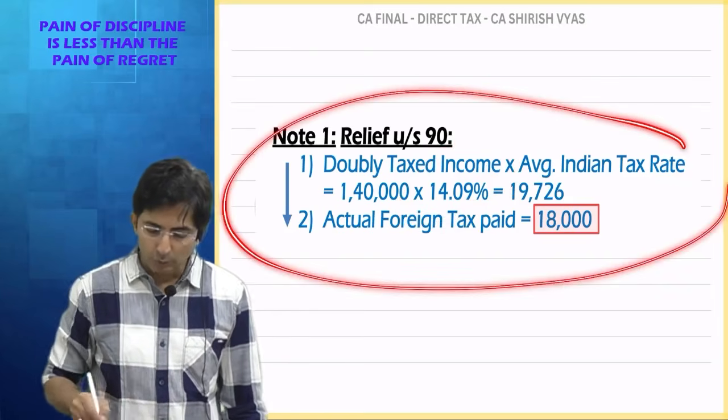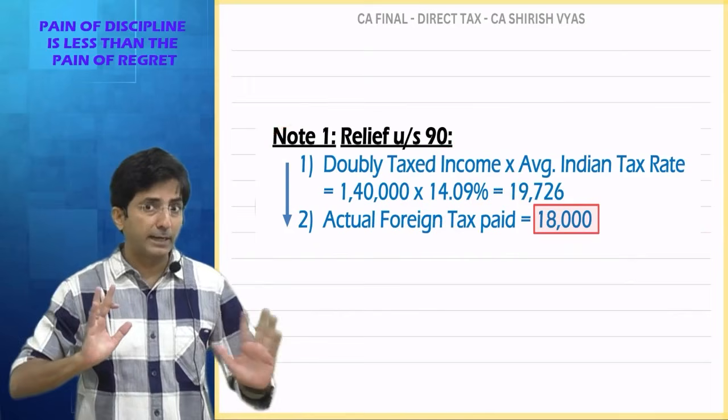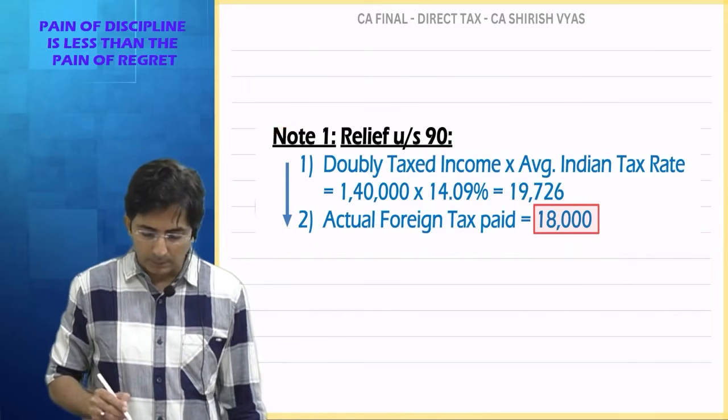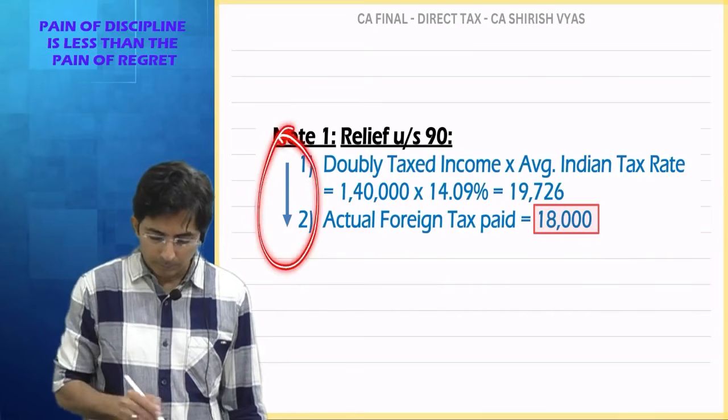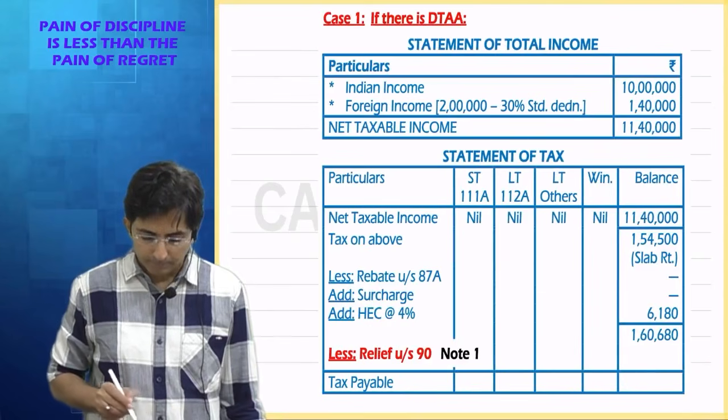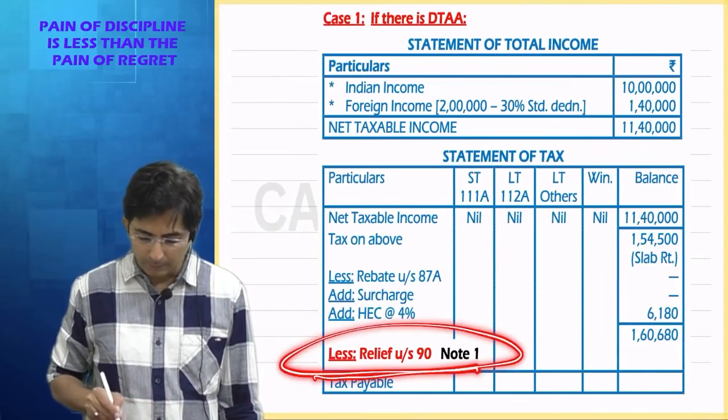See, eventually you will have to learn this formula by heart. We were just trying to understand what this formula says. So tell me, in our sum, what is whichever is low? 19 or 18? 18,000. So where will the effect come? It will come here, 18,000. See this.